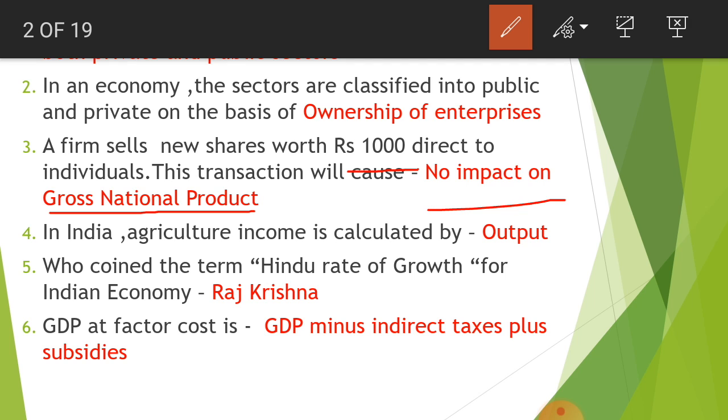In India, agriculture income is calculated by output. Who coined the term Hindu rate of growth for the Indian economy? It is Raj Krishna. GDP at factor cost is GDP minus indirect tax plus subsidies.